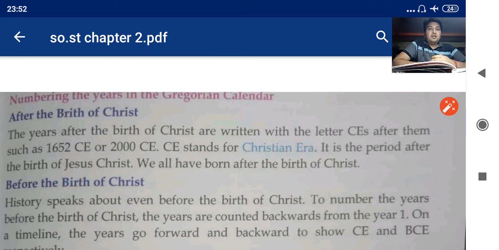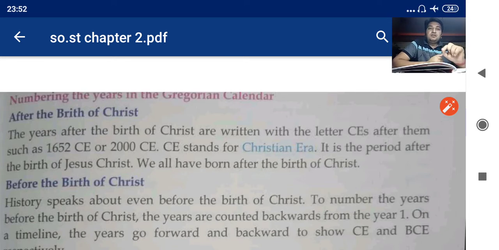So come to the line from after the birth of Christ. The years after the birth of Christ are written with the letter CE. I am repeating again, the years after the birth of Christ are written with the letters CE after them, such as 1652 CE or 2000 CE.